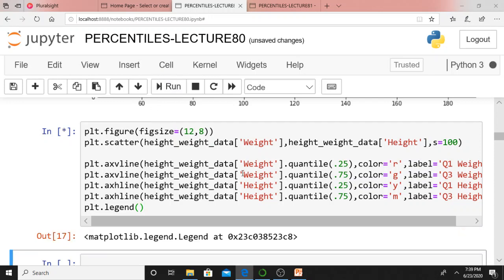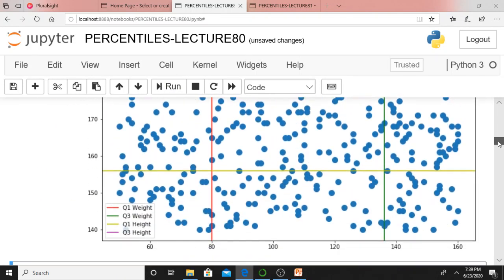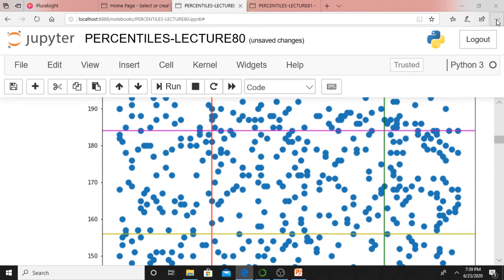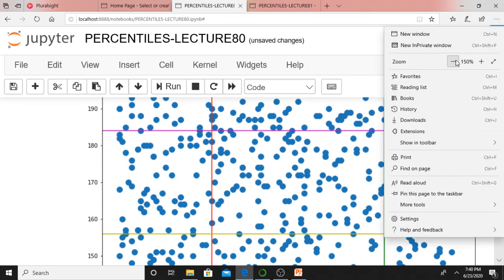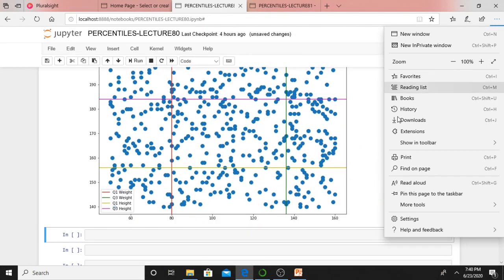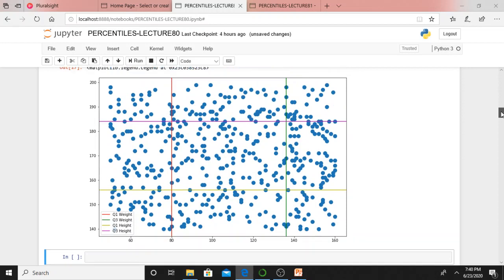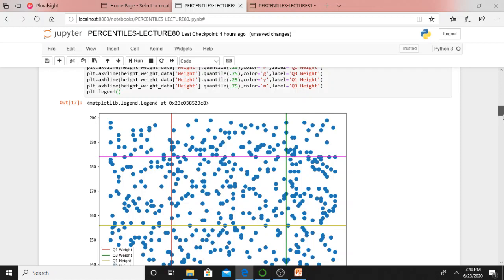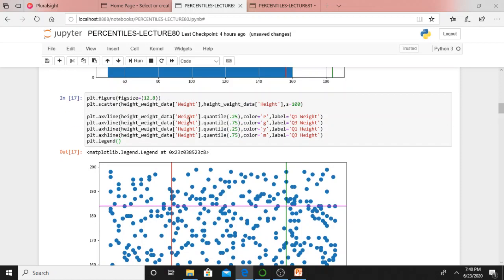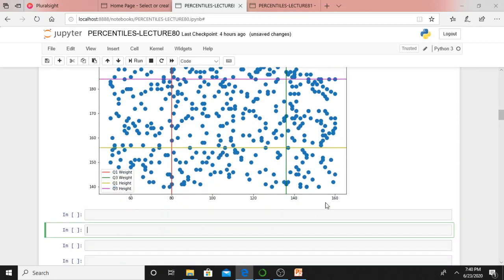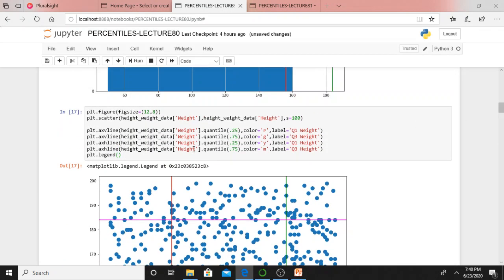If you execute this, you will get the scatter plot. This is the scatter plot. I discussed a lot on scatter plots in my previous lectures in data visualization. Here I am creating a scatter plot with Q1 and Q3, which we are calculating for height as well as weight. We are drawing two vertical lines, axvline, which represent weight, and the horizontal lines, axhline, represent height.